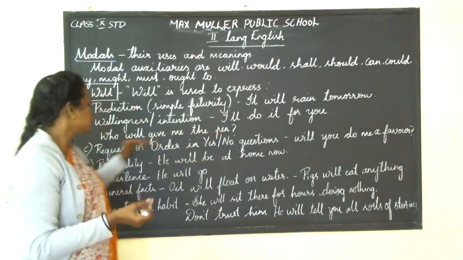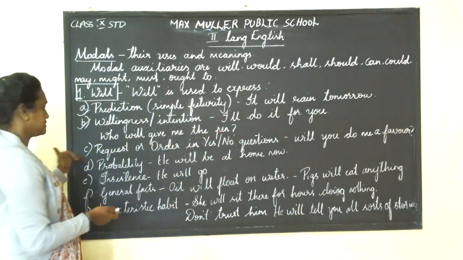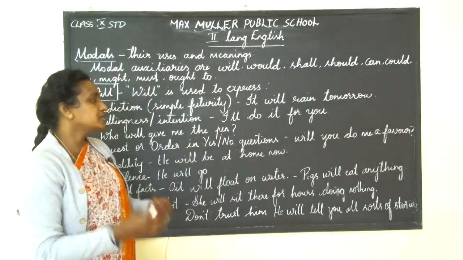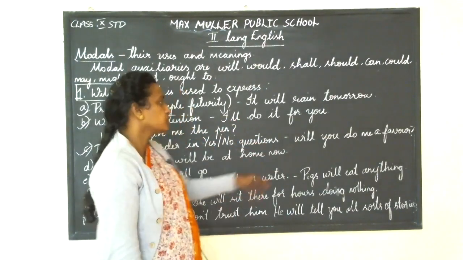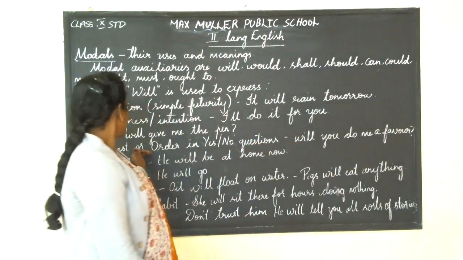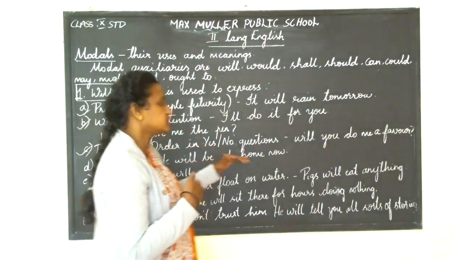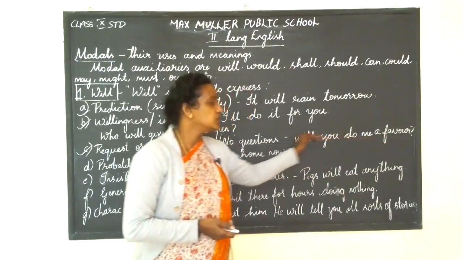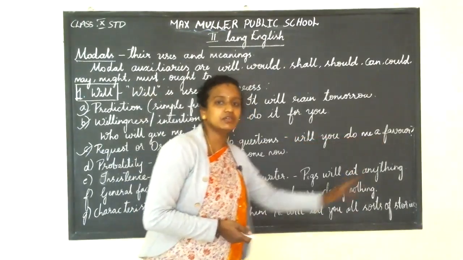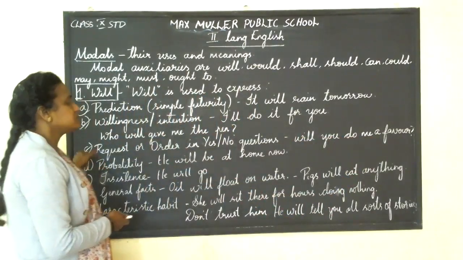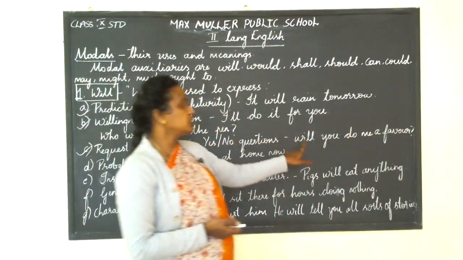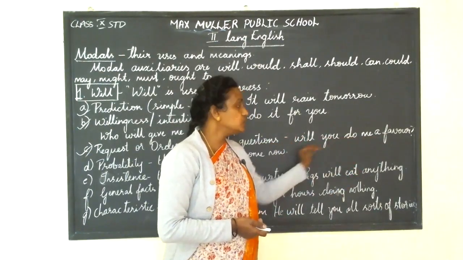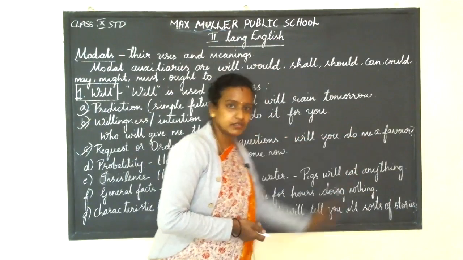Will you? Yes. Next is request or order in yes or no questions. You may ask some questions like requesting, an order, or something demanding. Will you do me a favor? Will you do me a favor? Got my point? It is a request or order. So you are requesting here. Will you do this? Will you do me a favor?